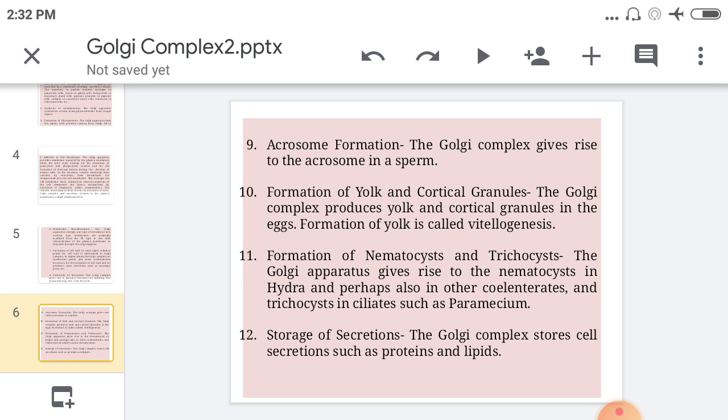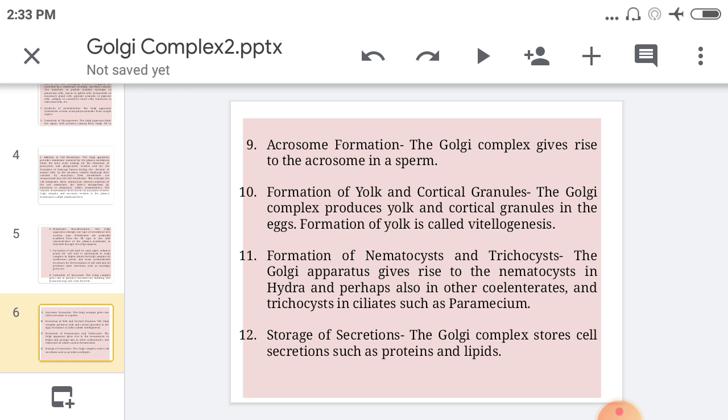Then the next function is the formation of yolk and cortical granules. The Golgi complex produces yolk and cortical granules in the egg. This is also a very important function of the Golgi complex, formation of yolk and cortical granules, right? The formation of yolk is called vitellogenesis. It means the Golgi complex has a very important role in vitellogenesis.